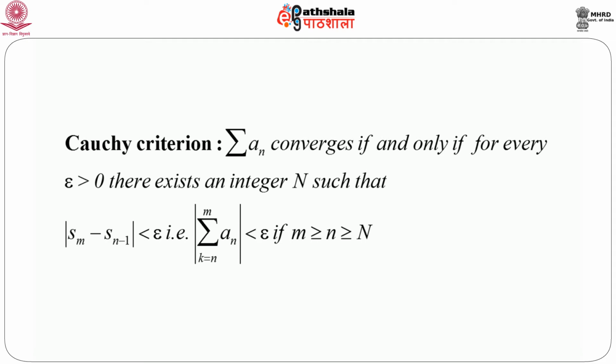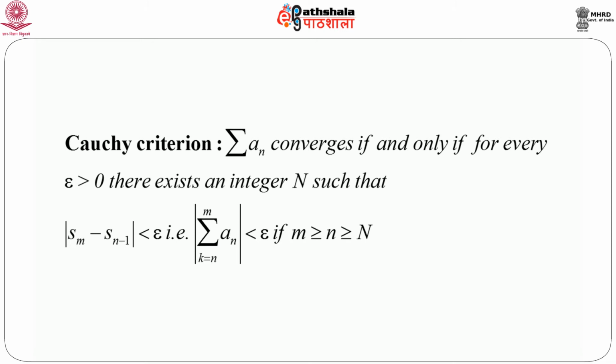Then if we can find a very large integer, call it capital N, such that whenever two other integers m and n are both greater than or equal to capital N, and m is greater than or equal to n, the sum of the terms of the series, that is ak when k goes from n to m, as if we are just considering the sum from one point to another somewhere in the middle of the entire series, is less than epsilon, then we say that the series summation an converges. That means the series of numbers converges.